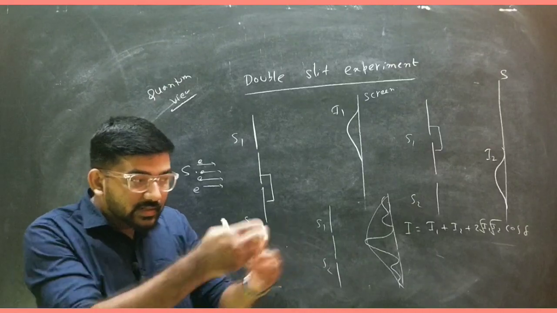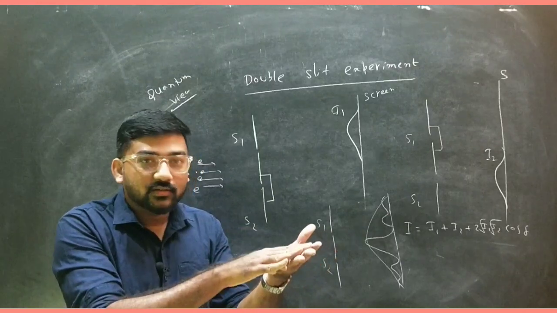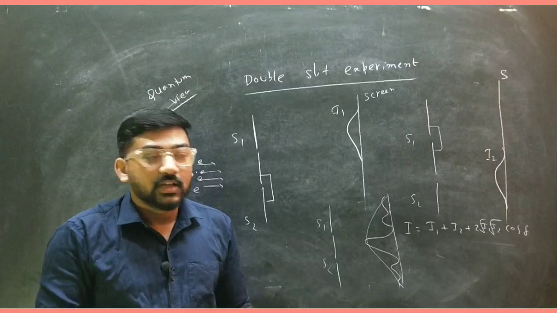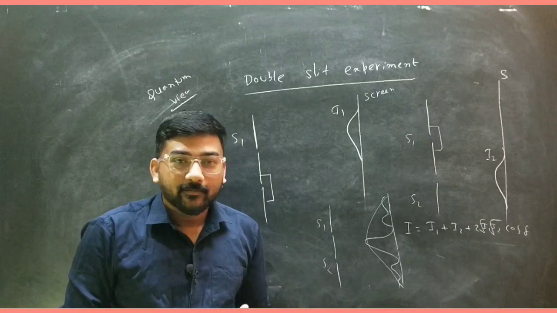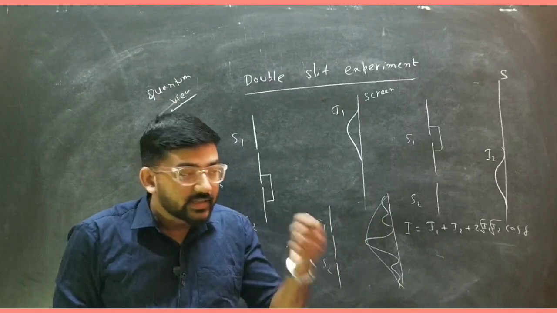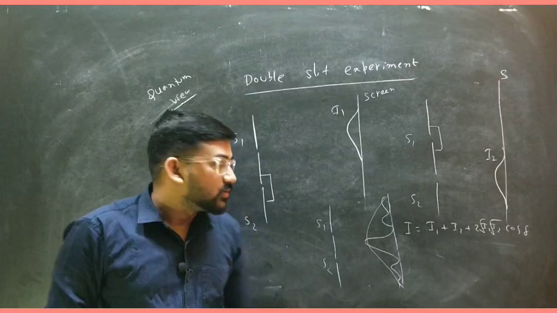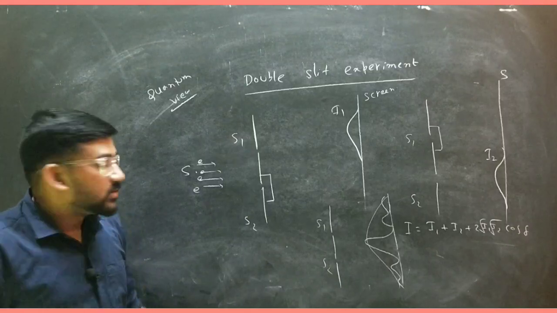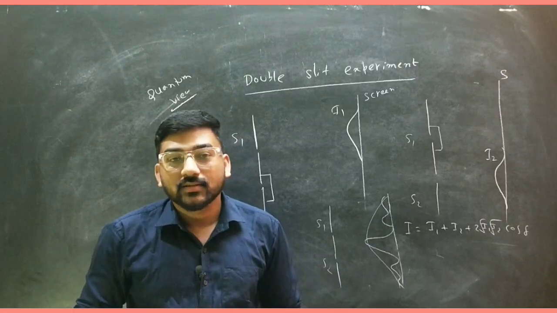We cannot detect it with our human eye, or we cannot interact with the electron in that state when it is showing its microscopic, wave behavior. If you want to interact with this electron at that point, then it will change its behavior. So this is actually the unpredictable thing. You cannot predict this, you cannot see this, you cannot interact with the electron. If you want to interact, then it will change its behavior. So this is actually the microscopic behavior. This is the indeterministic nature of the electron, and we will discuss more about this indeterministic nature of the microphysical world in the next class.